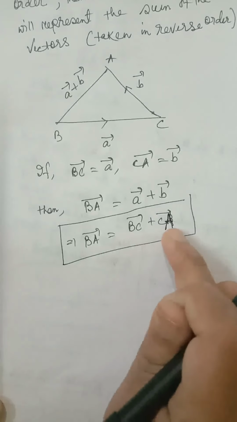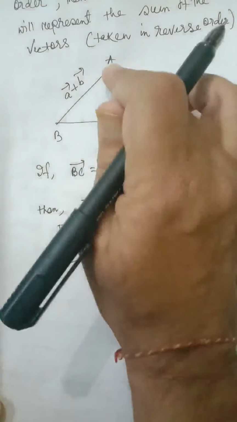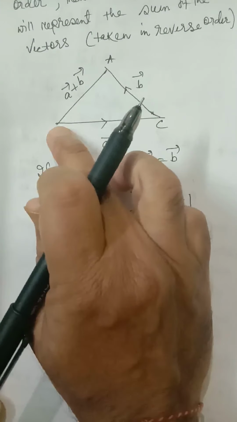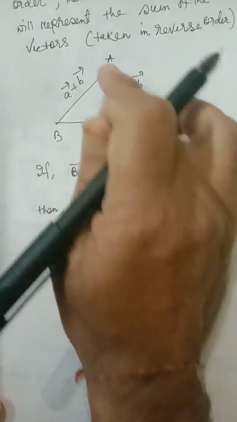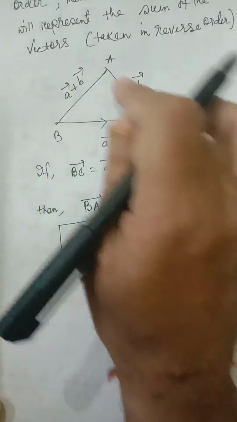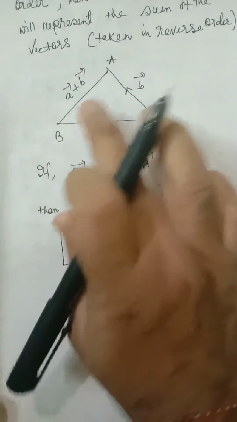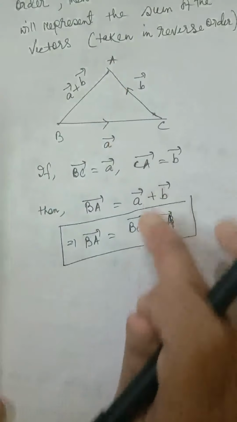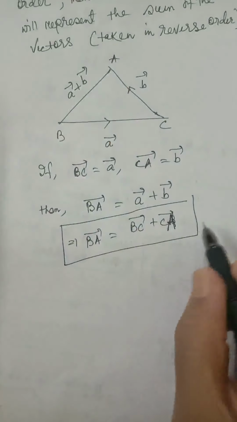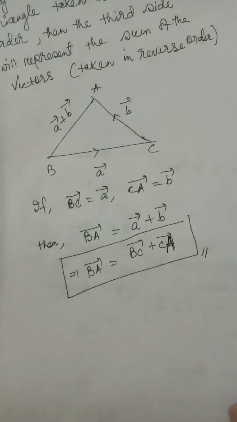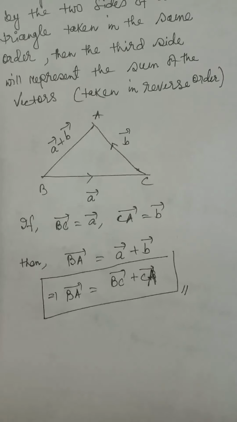So BC plus CA: I started from B, went to C, then to A. Ultimately I started from B and reached A, so BC plus CA is equal to BA. This is called the triangle law of vector addition.